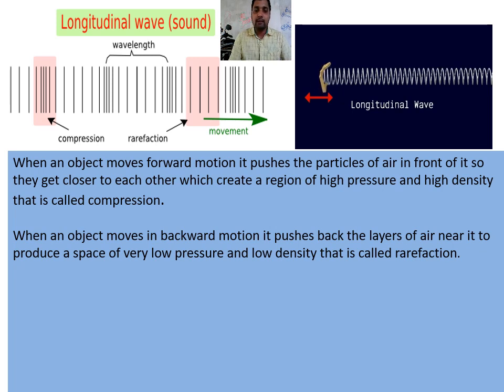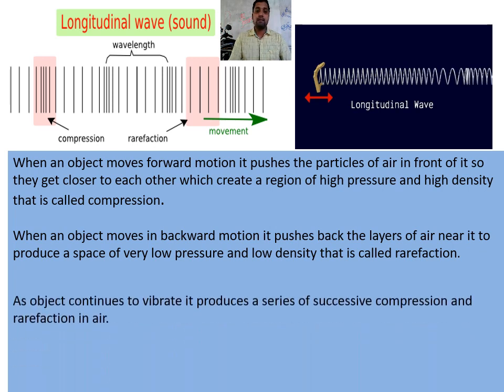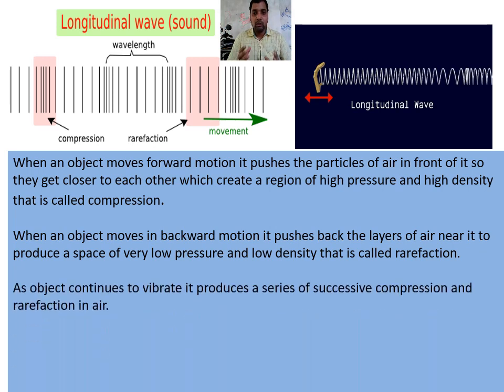Here you can see the spring: in some areas it comes very close, and in some areas there is a certain distance. So gradually the space between the coils is decreasing and increasing, creating compression and rarefaction. This continuous compression and rarefaction will produce a wave that comes from the vibrating body to the receiver.